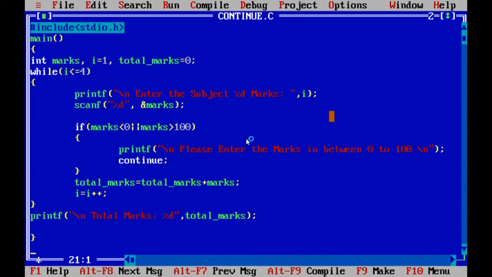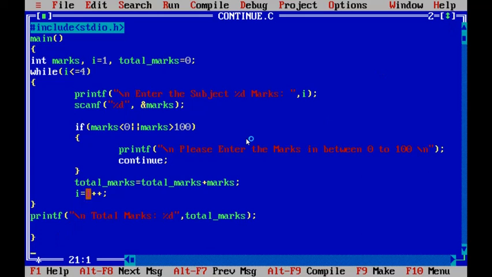Whenever it executes the continue statement, immediately the control is passed to the beginning of the loop, ignoring the remaining two instructions following the if block. After the if block, we have two instructions within the while loop. That is calculating the total marks and incrementing the I value.